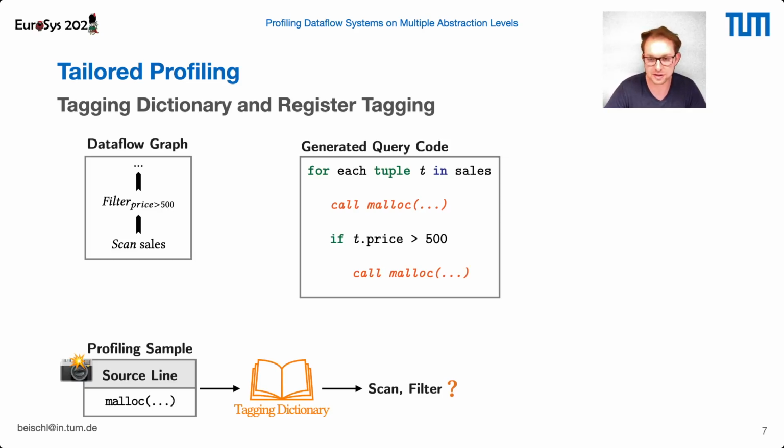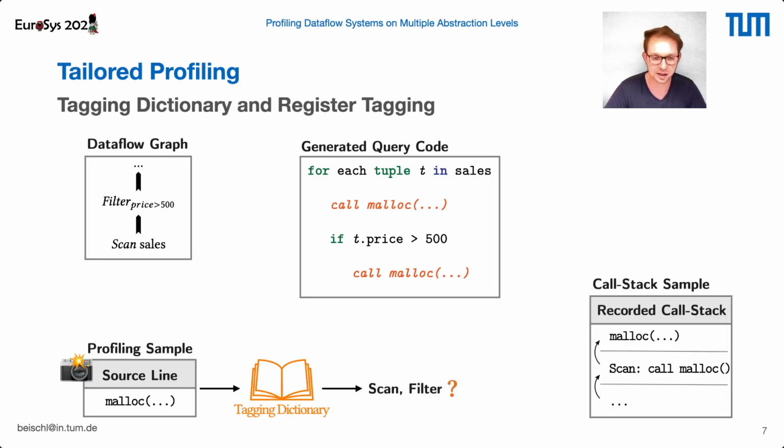One way to solve this is using call stack sampling. Again, we record the entire call stack in each sample. If we have a sample of a shared function, we inspect the entire recorded call stack of our generated code to see which of the operators called the shared function. However, call stack sampling is quite expensive, sometimes multiple times the actual query execution.